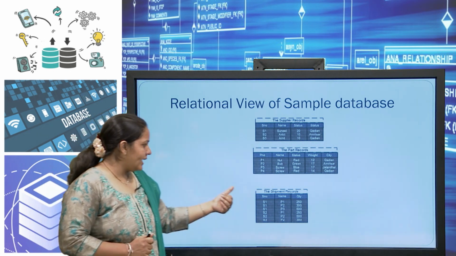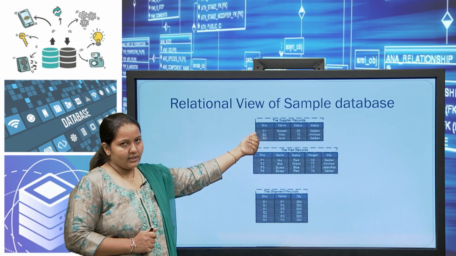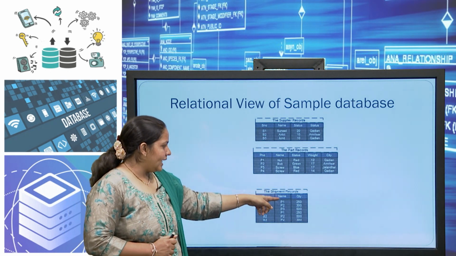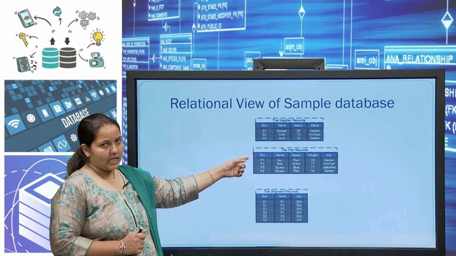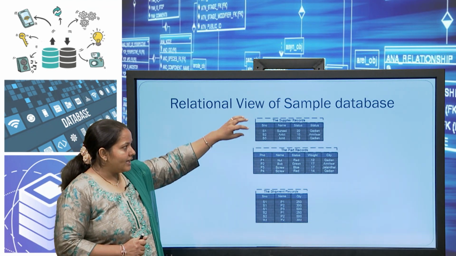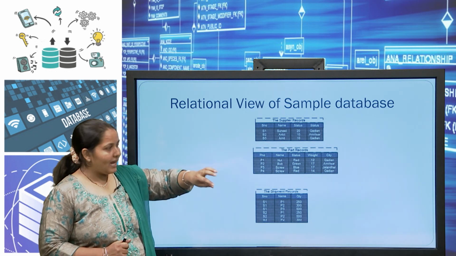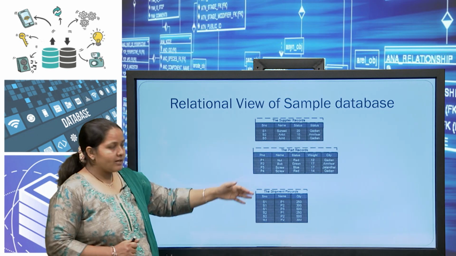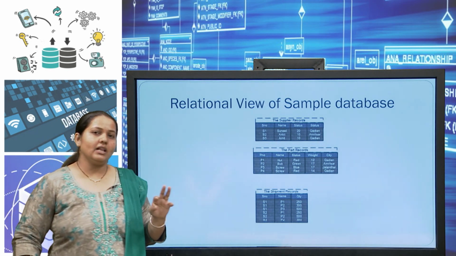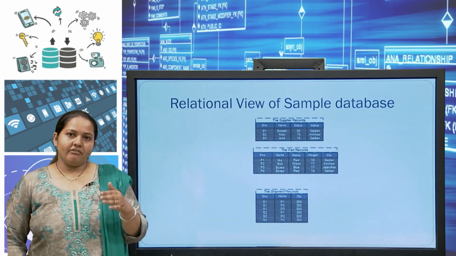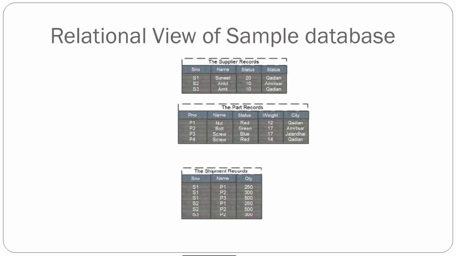For the supplier number we are taking the reference of this table, for the part number we are using this one, and this is the quantity. That means this shows that this supplier supplies this part in this quantity. So for these we are using all 3 models, to see how we define this structure in the different models. We can define this model in these 3 ways.